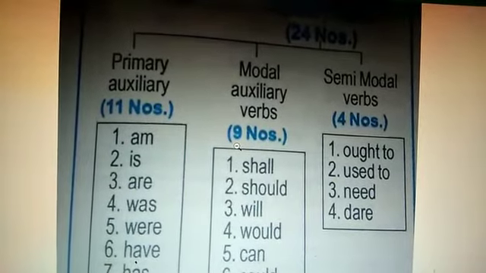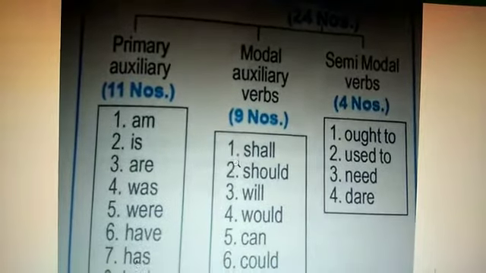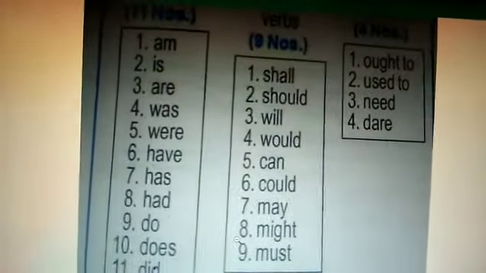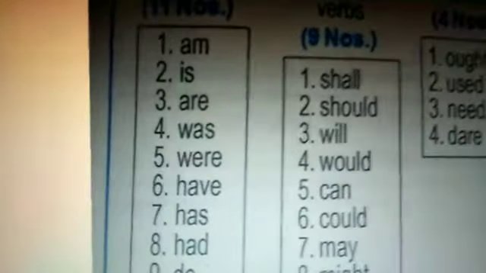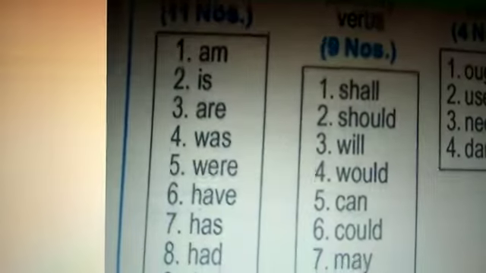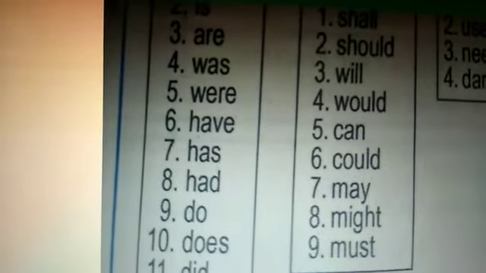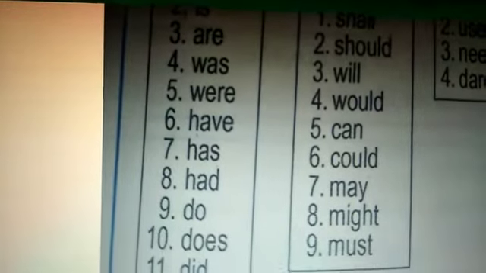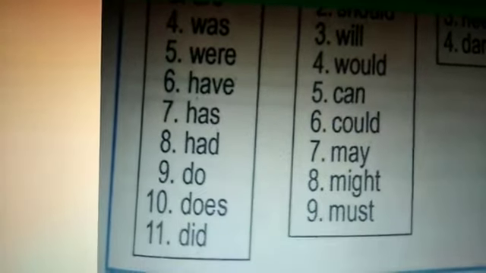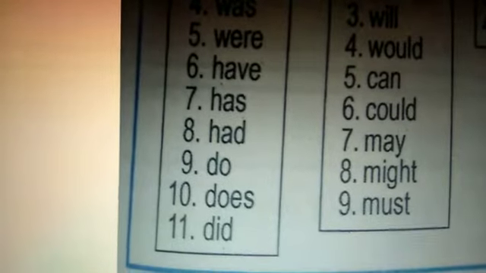Now taking into consideration primary auxiliaries, there are 11 in number. What are they? Am, is, are, we use in present tense. Was, were, we use in past tense. Have, has, we use in present tense. Had, we use in past tense. Do, does, we use in present tense, and did we use in past tense.